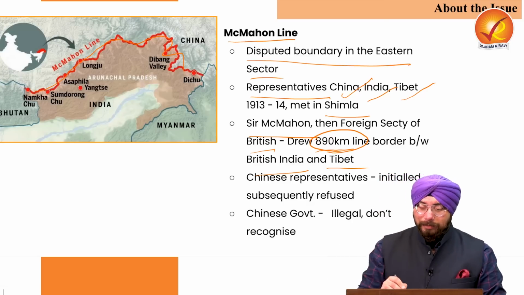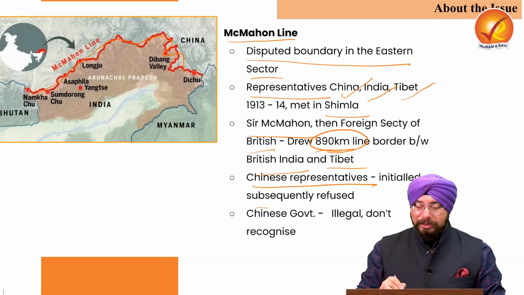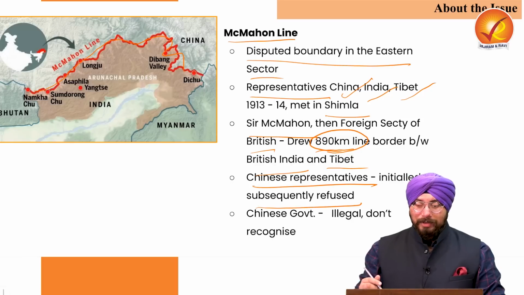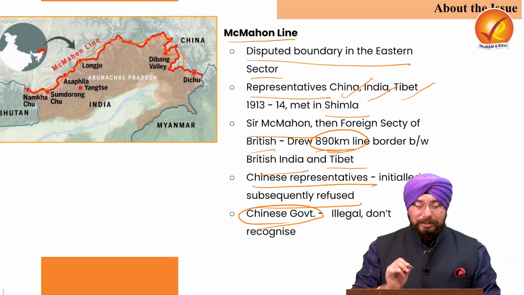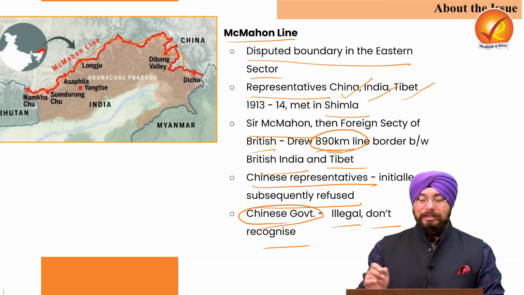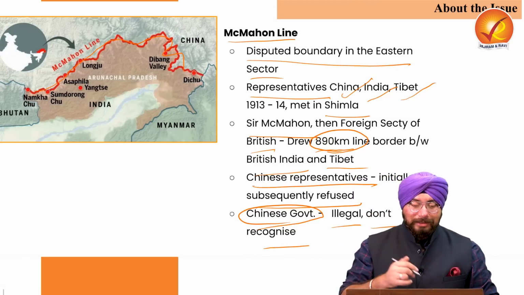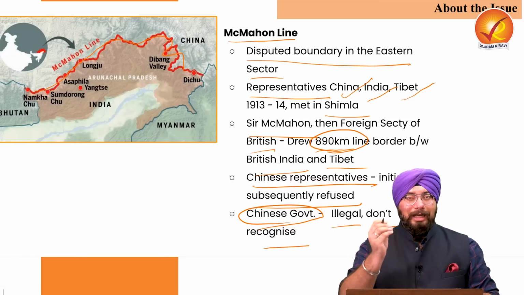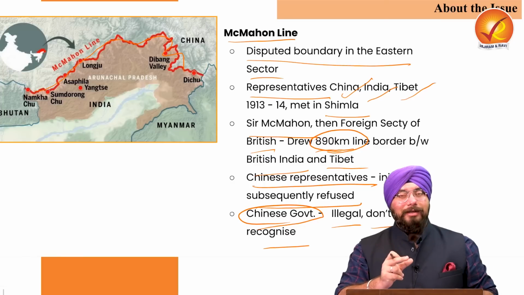Now, the Chinese representatives, they initially agreed to this line, but subsequently, they refused to accept it. And the current stance of Chinese government is that they consider this McMahon line as illegal and they do not recognize its existence. Which is why this McMahon line and the eastern sector in particular have been bone of contention between the border areas of India and China.